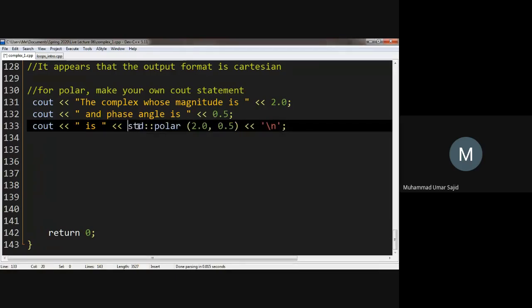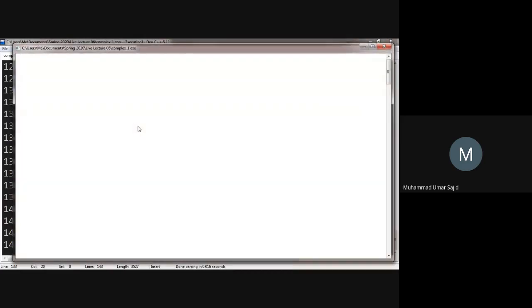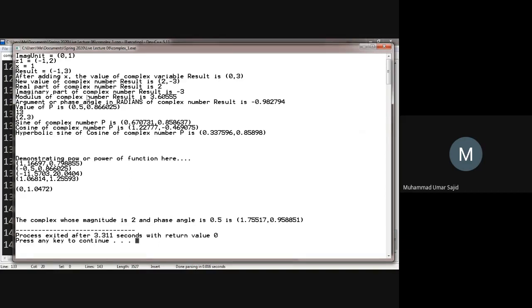So let me check. Okay, so we were doing this value of p given in this rectangular system. 1, 3 was this argument. I'm not so sure whether 2, 3 was. Sine of the complex number is this thing. Once again, pass in the complex number, the sine of that would also be a complex number. So it's actually performing the formula of sine of alpha plus j beta, if you know. Cosine of the number, cos of alpha plus j beta, is applied over here, and a big calculation happens behind the scenes.